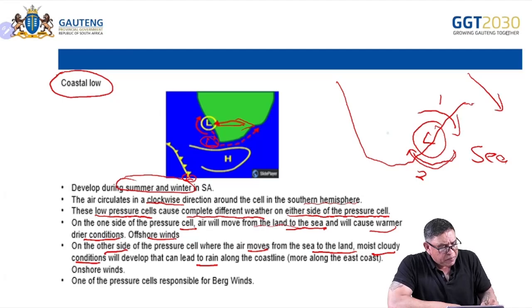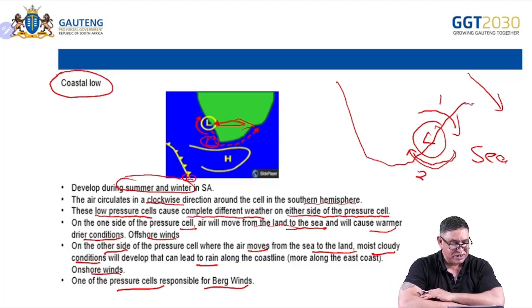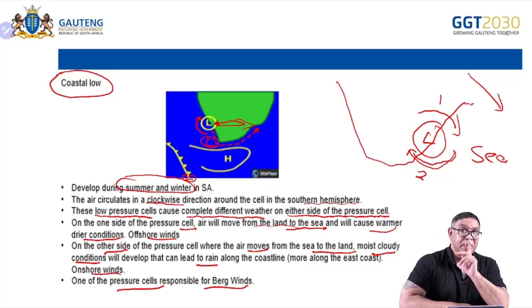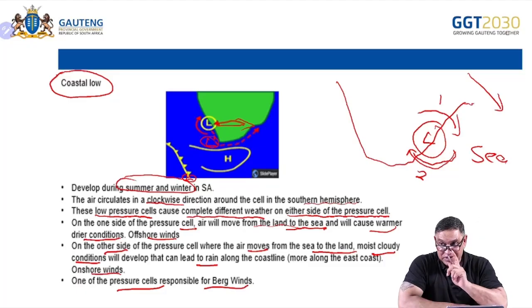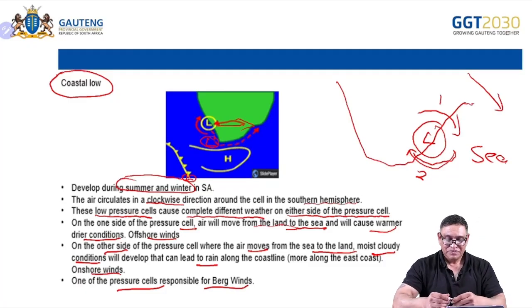And we're going to say that's onshore winds, as I mentioned, and then the Berg pressure cells are responsible for the Berg winds. They're responsible for the Berg winds. And now I'm going to show you the Berg wind and what happens there.